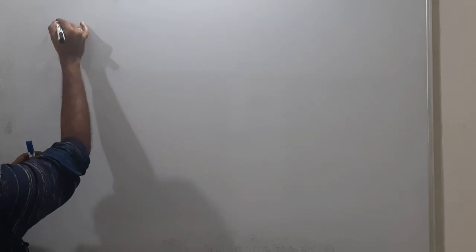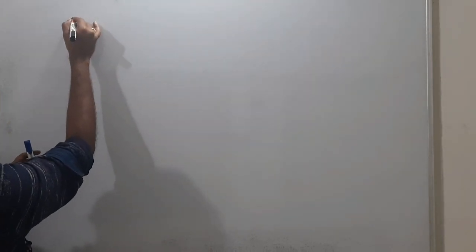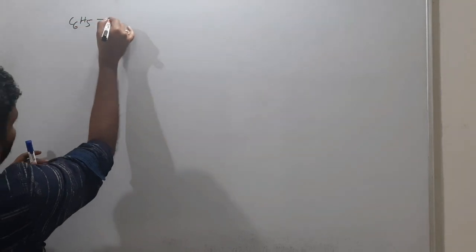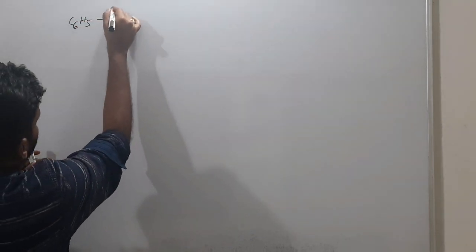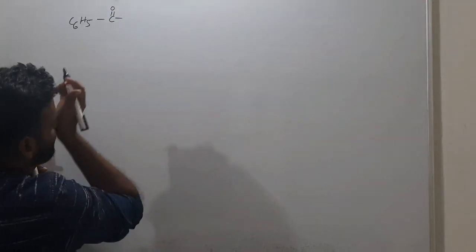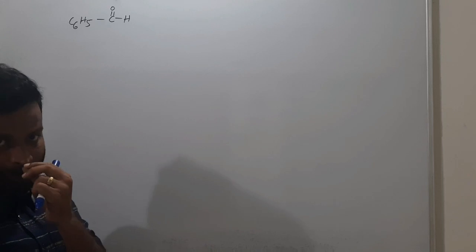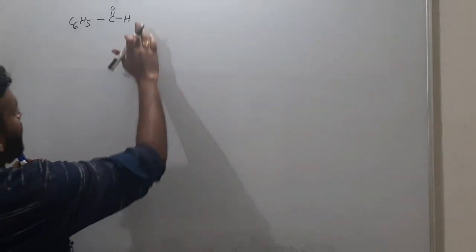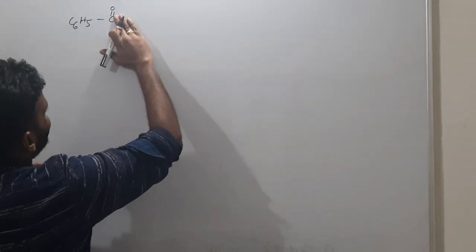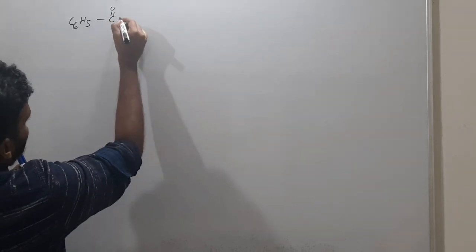Understanding? So here, the Wolff-Kishner reduction mechanism, let's see. Here I am taking C6H5 and C double bond O, C double bond OH. Otherwise some ketone I am taking, no problem for me.